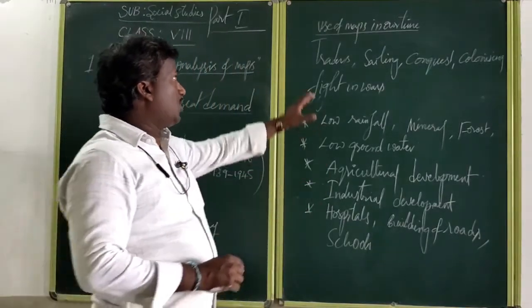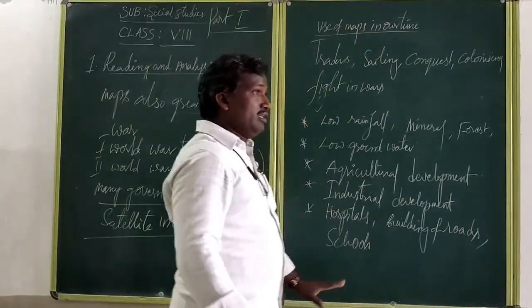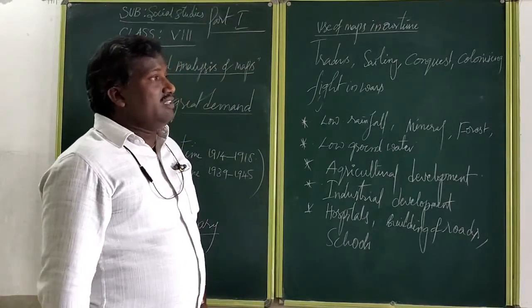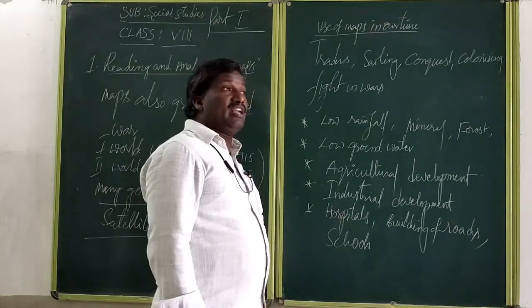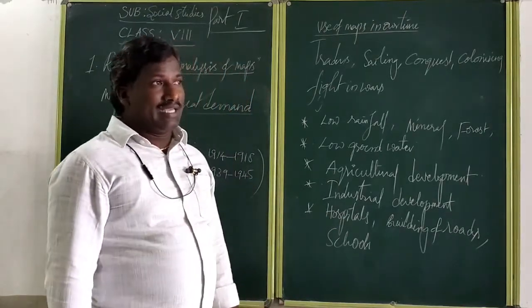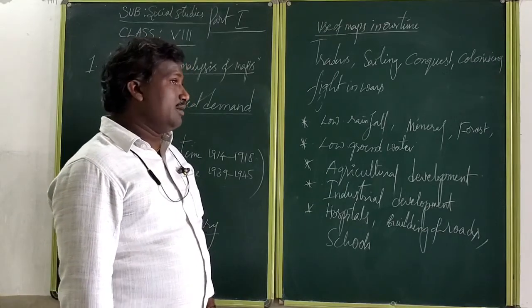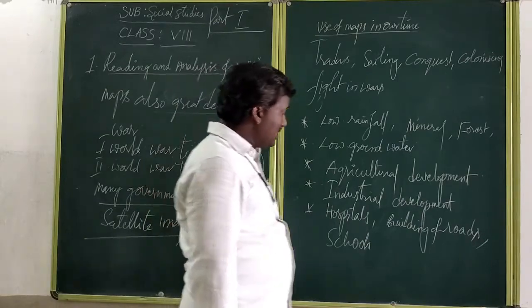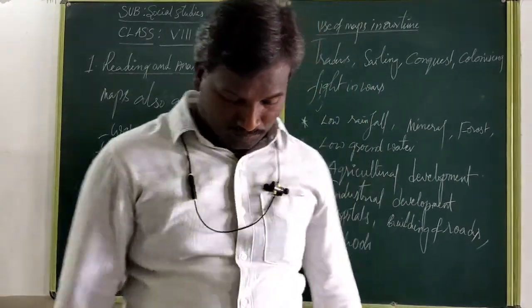This is the importance of the present use of maps in our times. Not only this, nowadays we can find out where different types of minerals are available. Mineral-based industries, like limestone, mica and others, serve different purposes, and industrial development and industries are established more.